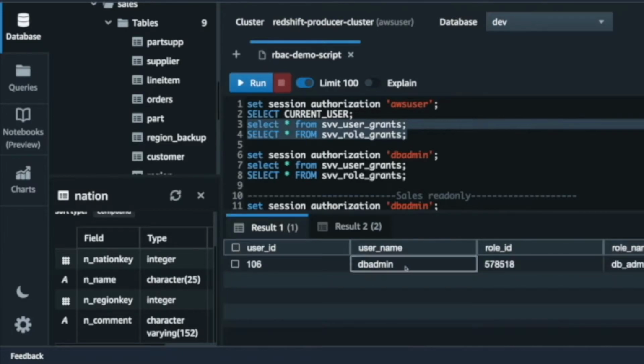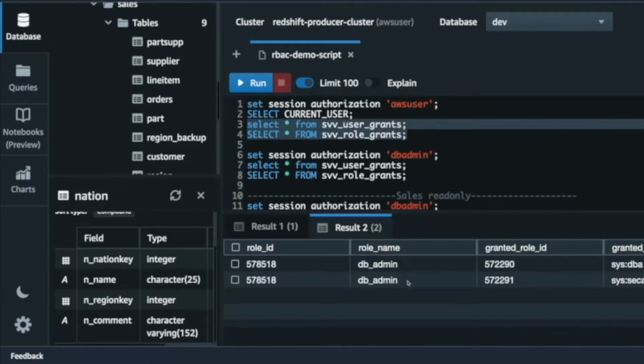So in the first one, you can see this db admin has been granted db_admin, and the db_admin role has been granted two system-defined roles, which are sysdba and sysadmin.